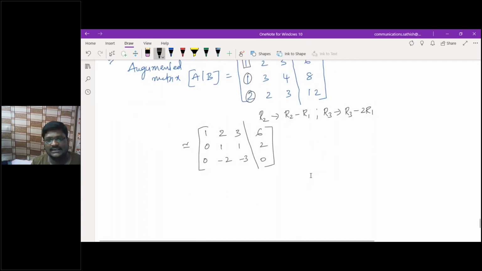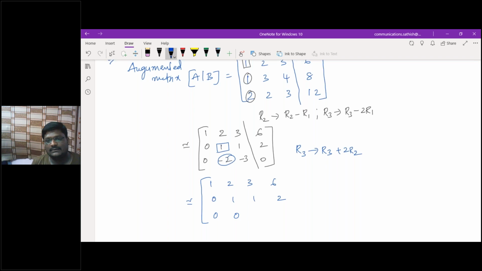Again, what I need to do is, by using this element, I want to make this 0. What I'll do is R3 as R3 plus 2 times R2. By using this, tell me this one. 1, 2, 3, 6, 0, 1, 1, 2, and this is 0. This also will become 0.